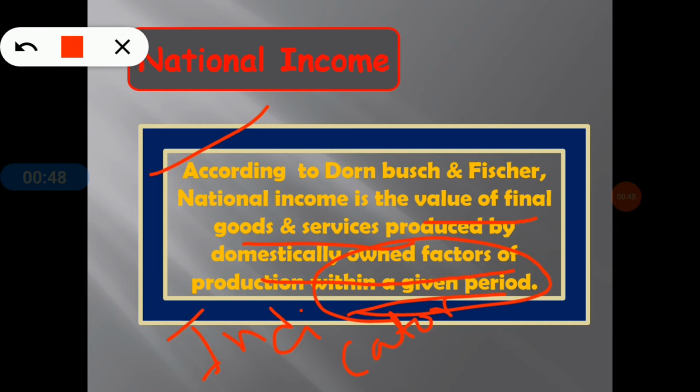So national income is basically the total monetary value of goods and services which are produced by a nation during a period of time, and it is basically an aggregate of earnings also. So the progress of a country can be determined by the growth of the national income of the country. I think the definition and the concept of national income is clear to everyone.